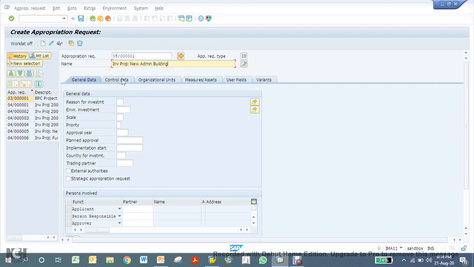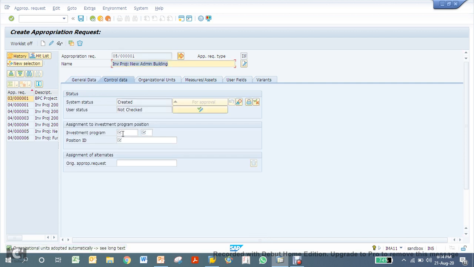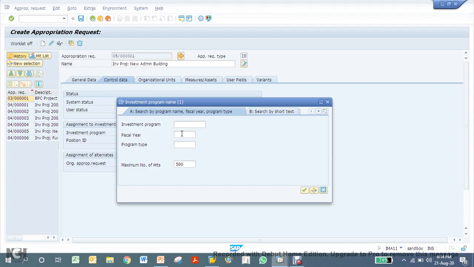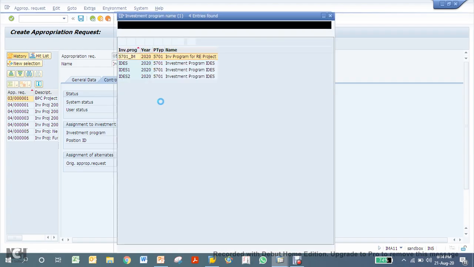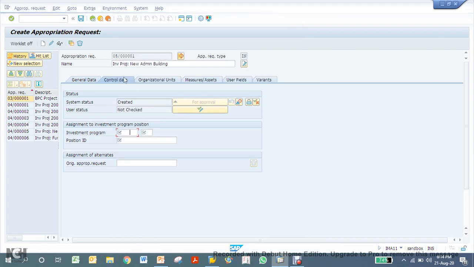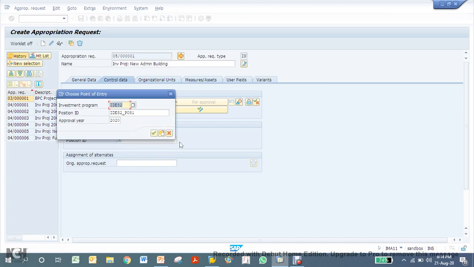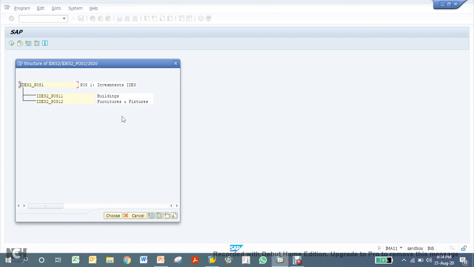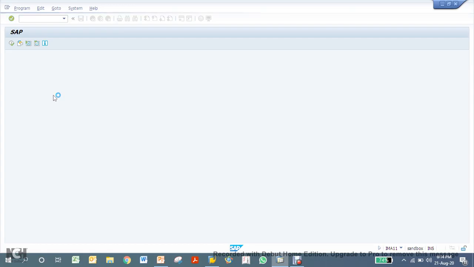Now go to the control data. See, it's a mandatory field. I have made it mandatory, but you can have it optional also. So you must assign the appropriation request to one investment program position. So select the investment program first, IDES 2, then select the position. I want to assign it to buildings.